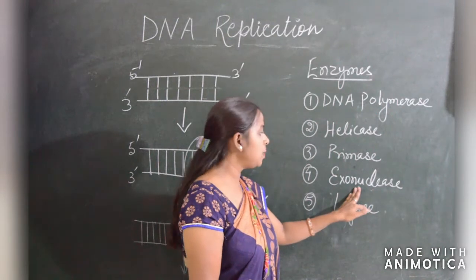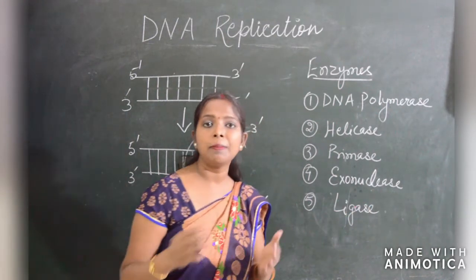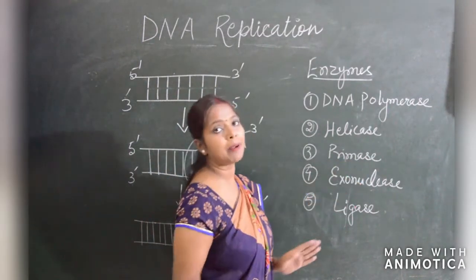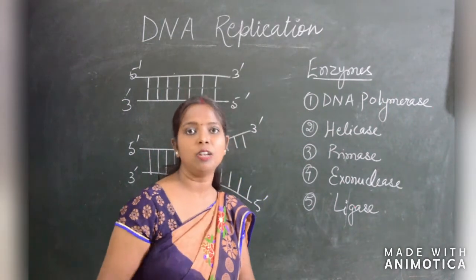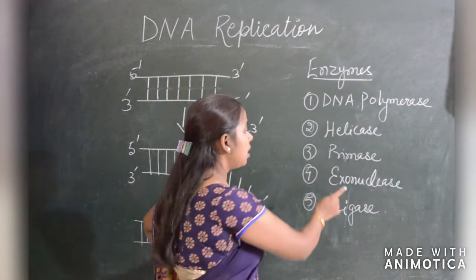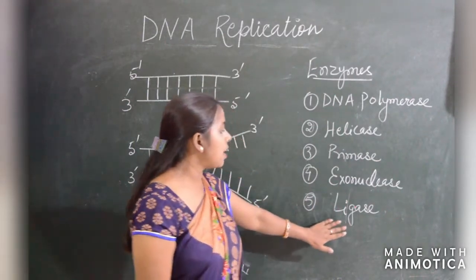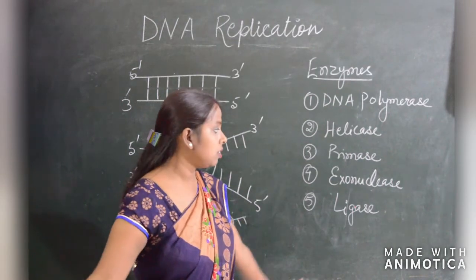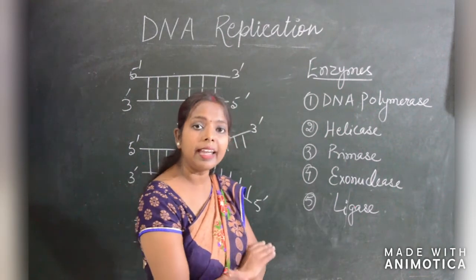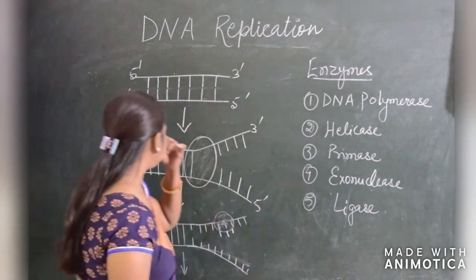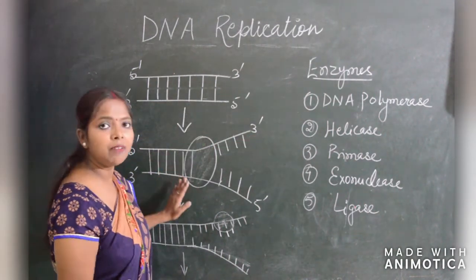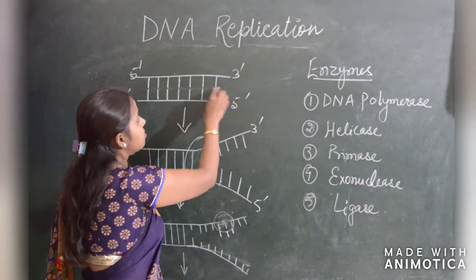Exonuclease, the term exo, means it removes those primers, because primase forms an RNA primer, and for a DNA strand no RNA primer is further needed. So to remove those primers, exonuclease comes. Last is ligase, because finally we should have a continuous strand. For the continuous strand, ligase seals all the gaps. Now this is the DNA strand. First, the helicase enzyme comes for unwinding or unzipping the strand.